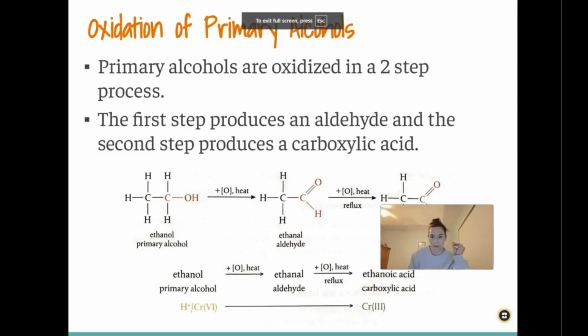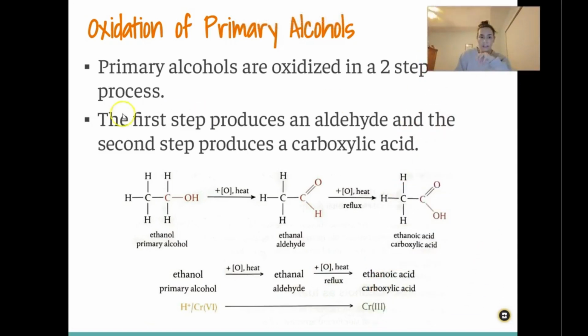Okay, so how does this happen? Well, primary alcohols are oxidized in a two-step process. So we're starting here with our primary alcohol because this carbon is only attached to one other carbon, so it's a primary alcohol. We have our oxidizing agent here and heat. So when that happens, we're going to break this oxygen-hydrogen bond here, and it's going to then move those electrons down here to this carbon to form an aldehyde. So it will form ethanal first, okay?